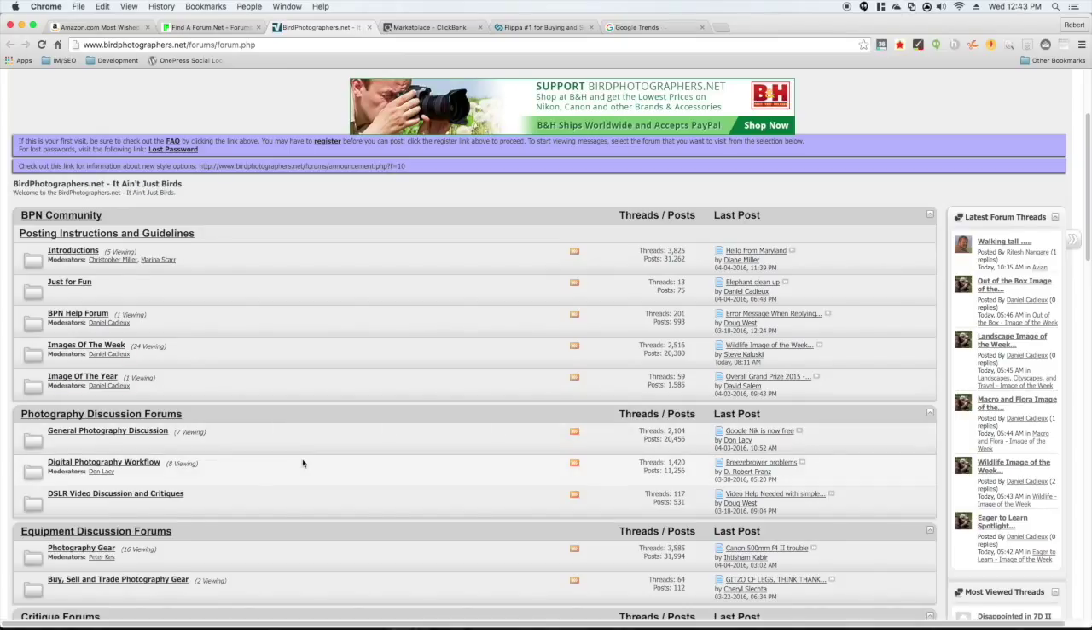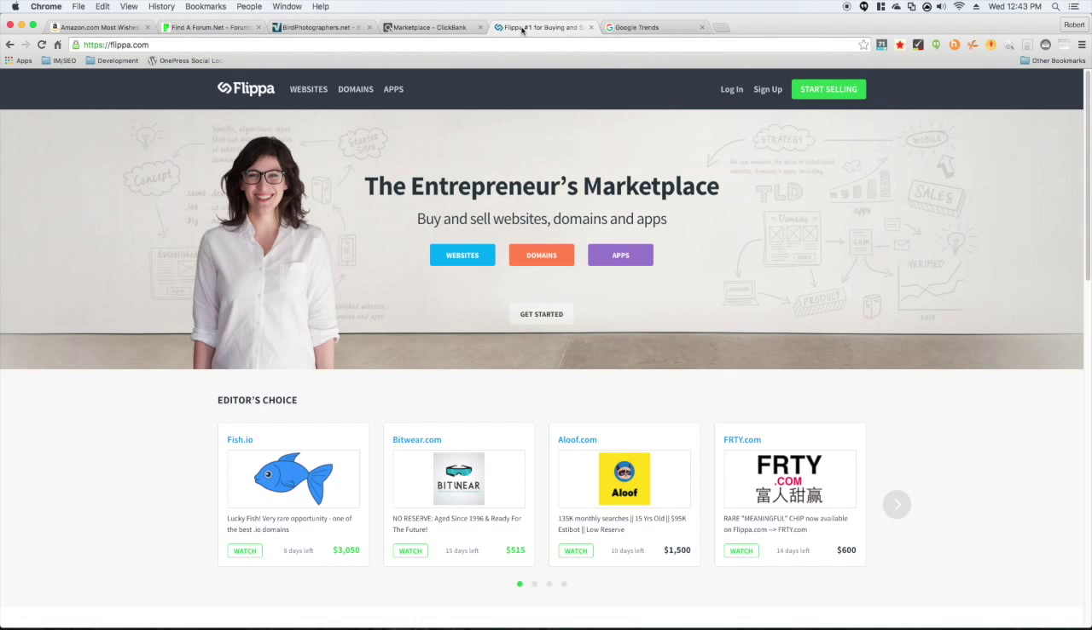Now, after I've found a couple of forums to research, the next site that I like to go to is flippa.com. Flippa is an online marketplace for buyers and sellers of websites, domains, and apps. The reason I really like this is because it starts to validate any ideas you're coming up with. Let's say you want to start a photography website, and you want to validate that you're going to be able to make some money and sell it at the end when you're done with it.